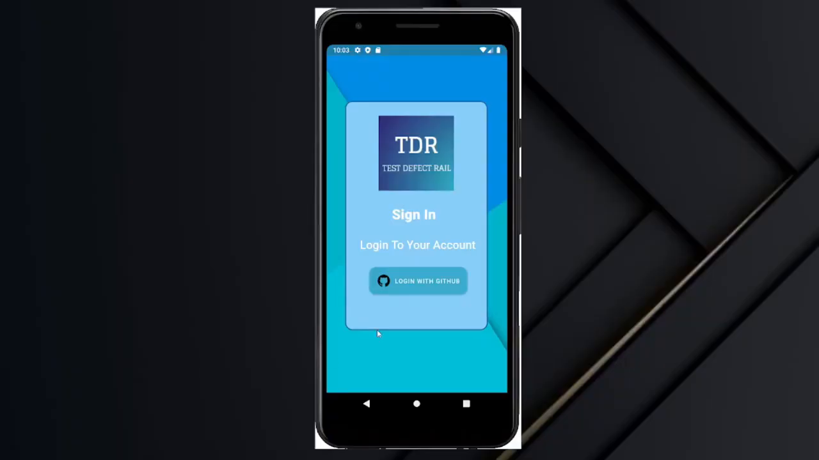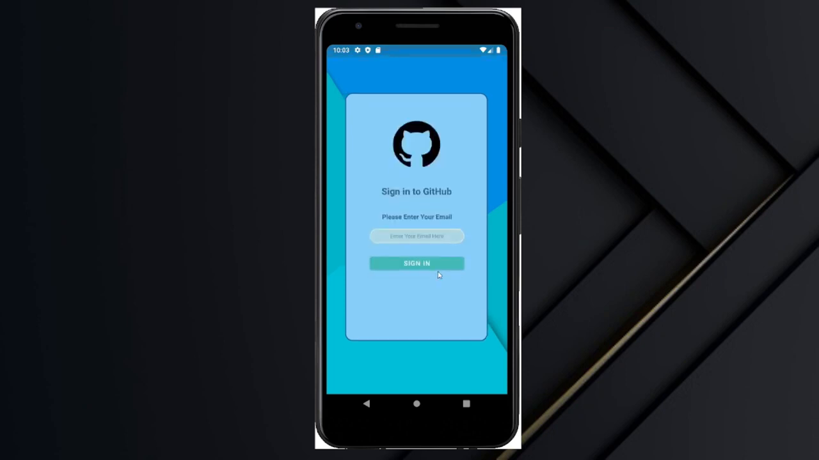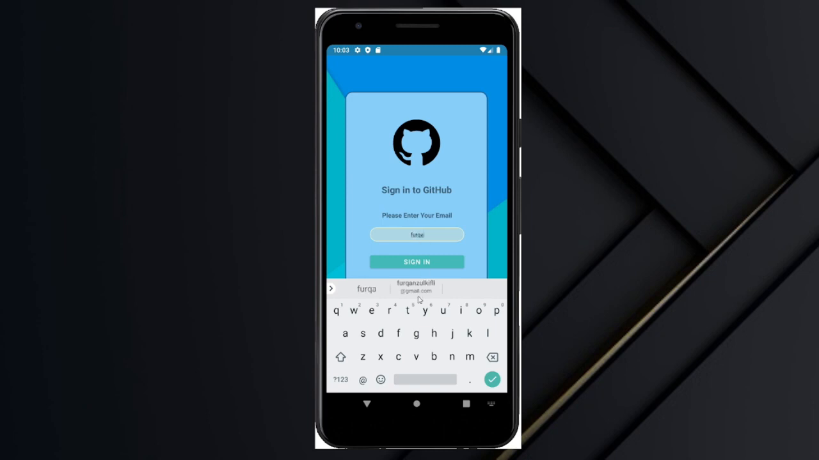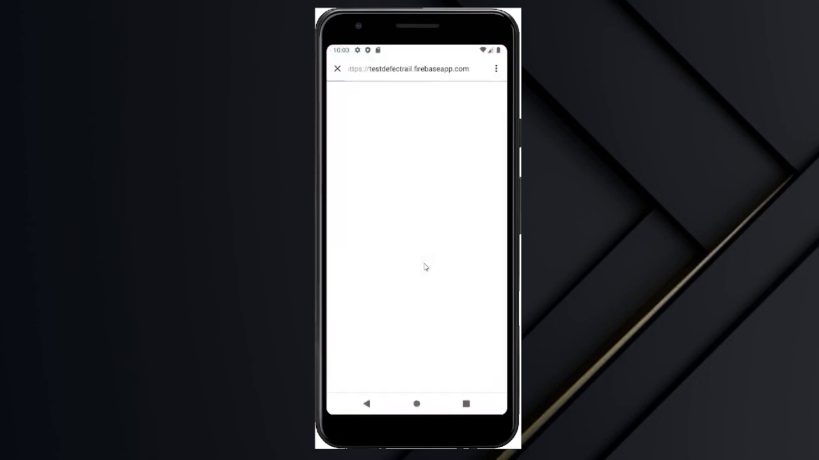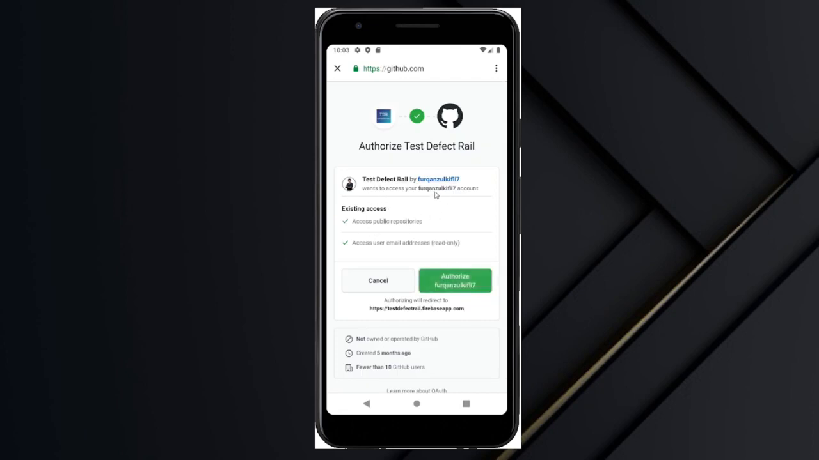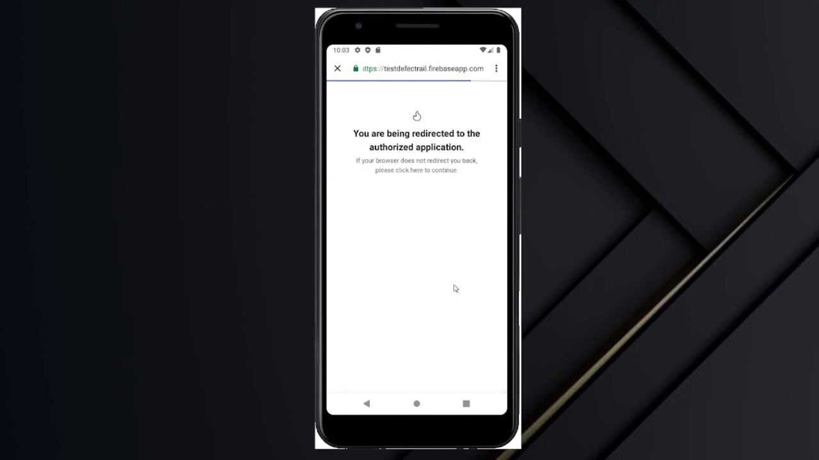Right now, let's go to the project demonstration. As you can see, this is the homepage of my mobile application. There's no registration needed, so just log in with your GitHub account, put your email here, and then press the sign in button. Then once you sign in, because I already logged in once, I just need to authorize.